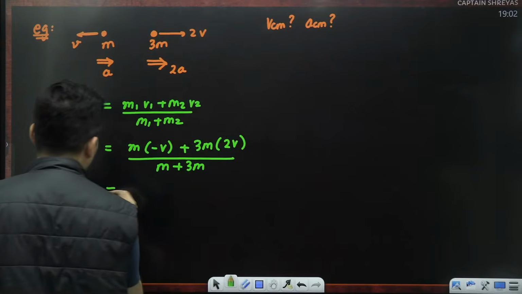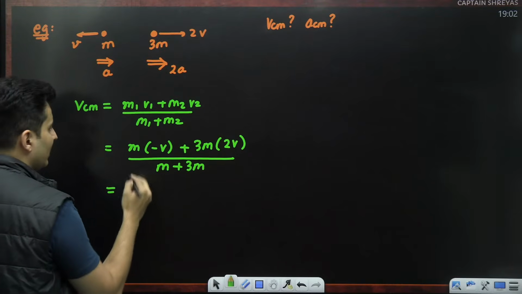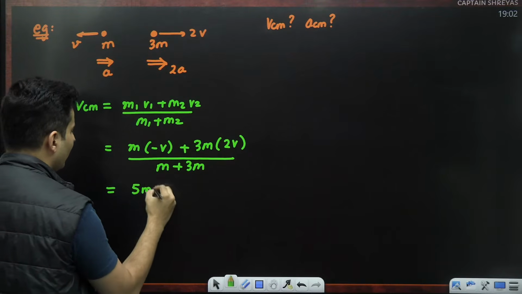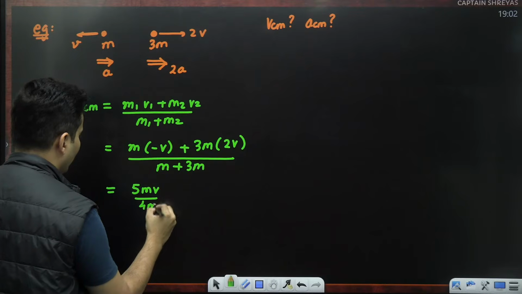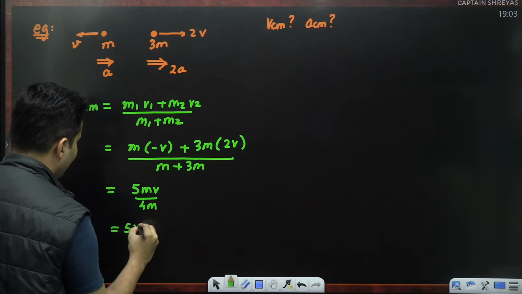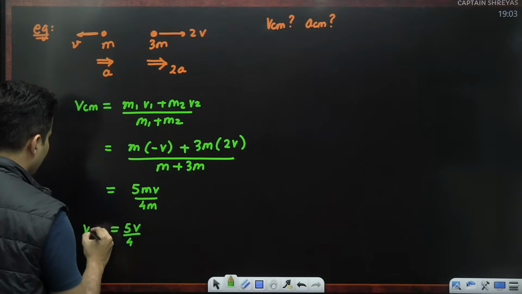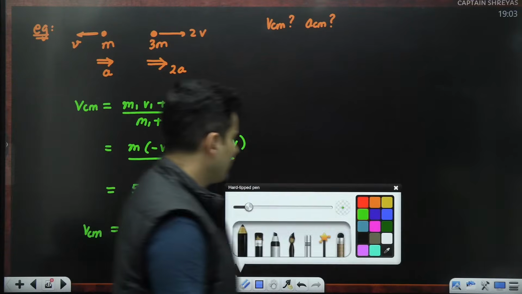So what will this be? 3 into 2, 6. 6 minus 1, 5. So 5mv divided by 4m. So it will be basically 5v by 4. That is the velocity. Very straightforward.